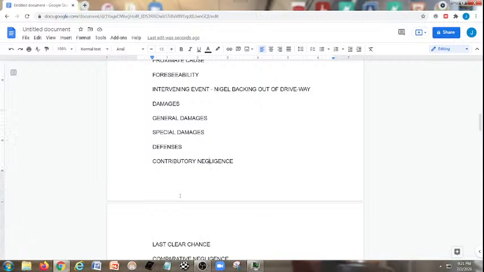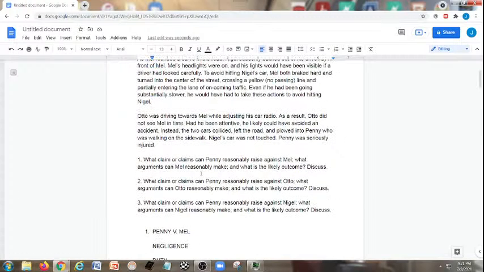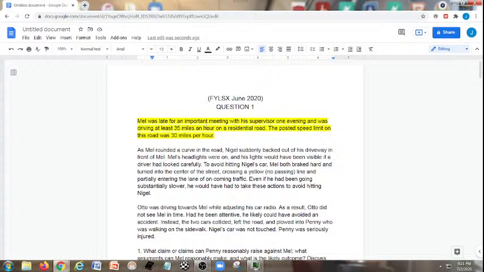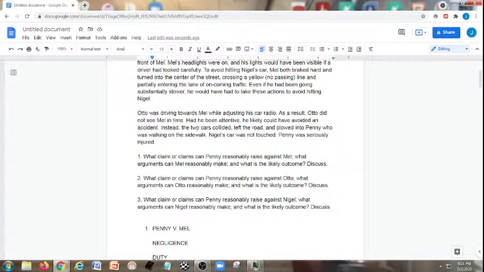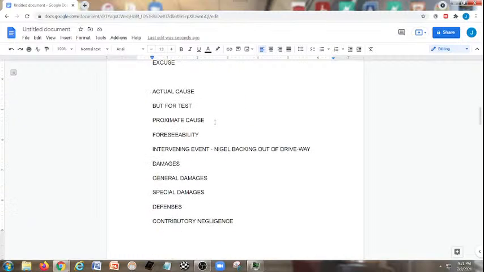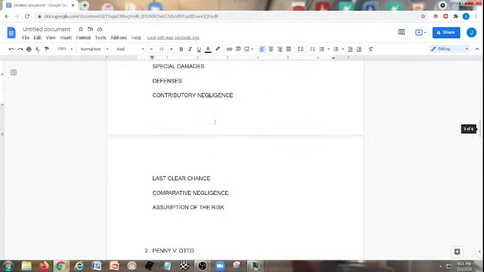Now, down here under the contributory negligence, the argument could be raised by Mel that Penny contributed to her own injury by not properly wearing a more visible uniform when she was walking in the residential area. But that still does not say that she knew, if she hadn't, that she would get hit by Mel. So that's that aspect concerning contributory negligence. And it's also, remember, under the common law, a bar to complete recovery.